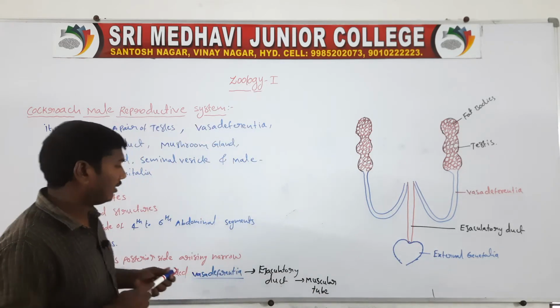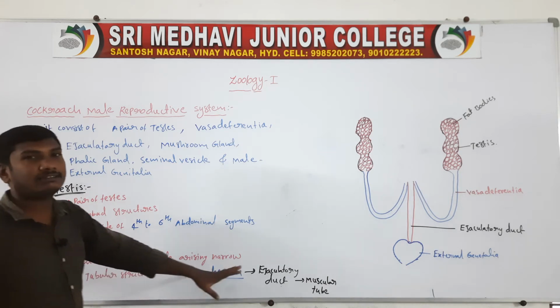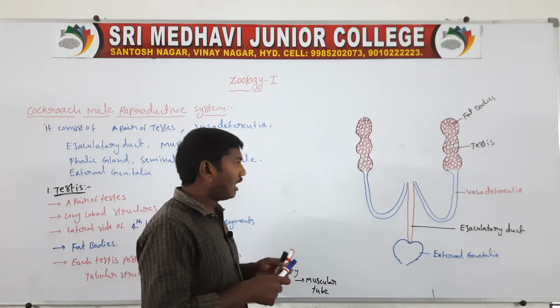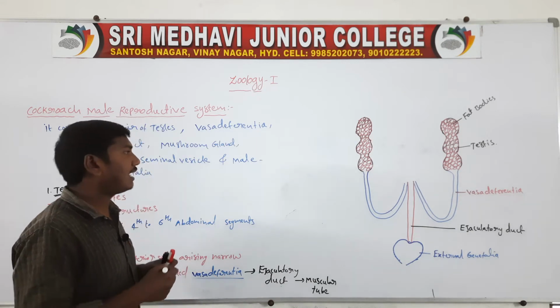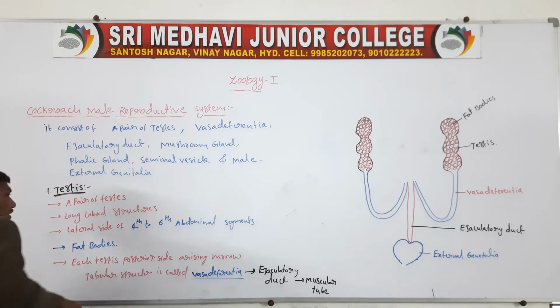So we have completed the testis, the vasa deferentia, and the ejaculatory duct. Next one is the mushroom gland.